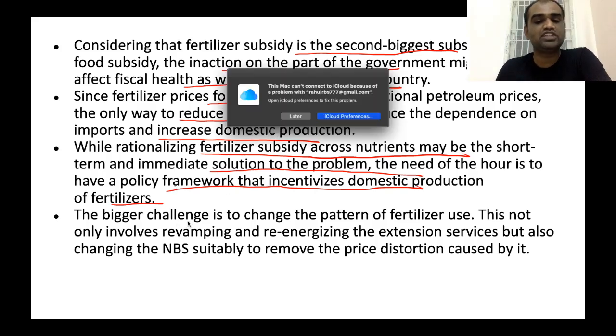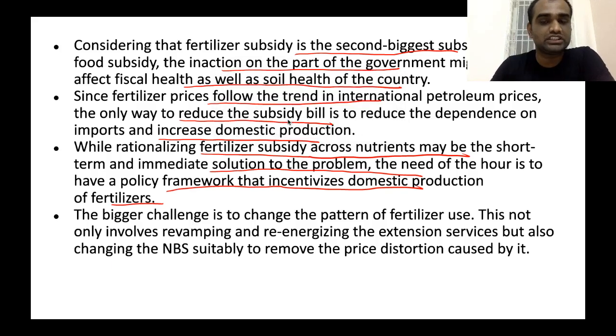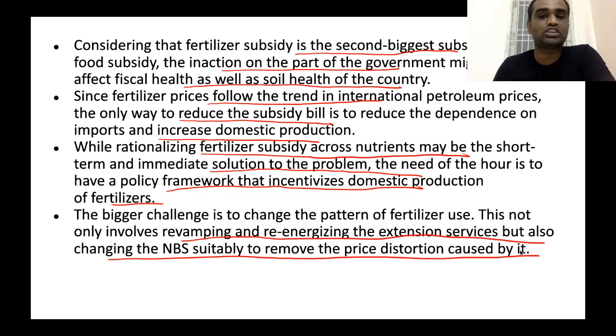Now, the biggest challenge when it comes to Indian agriculture is to change the pattern of fertilizer usage itself. Because of this subsidy which was given to urea alone, farmers have been accustomed to use urea more and more. To change this pattern of administering urea more and more is very difficult. Clearly, government has to prepare a policy to change the behavior of urea administration itself. Now, this not only involves the revamping and re-energizing the extension services, but also changing the NBS suitably to remove the price distortion caused by it.